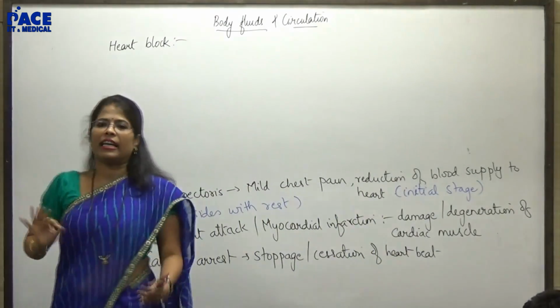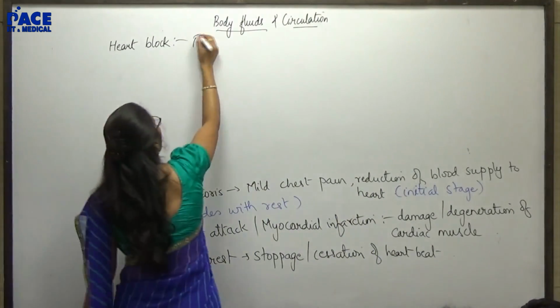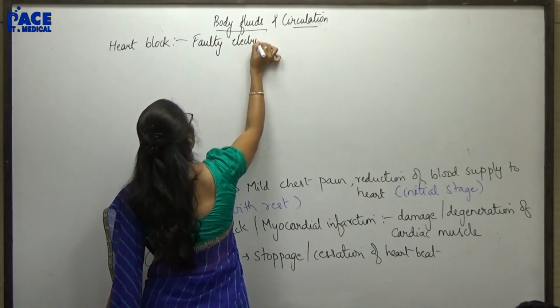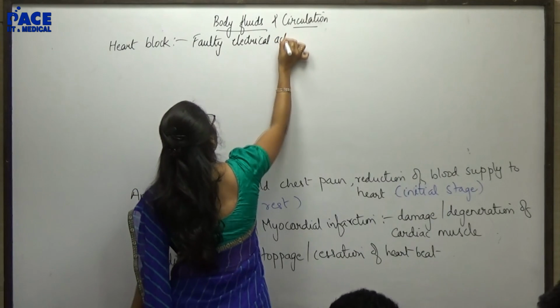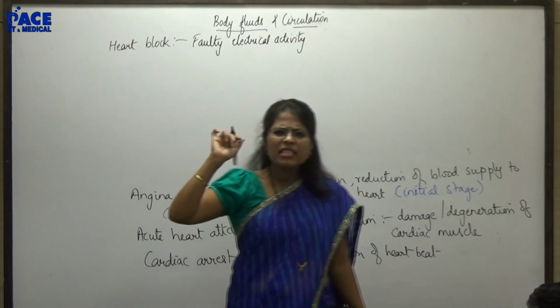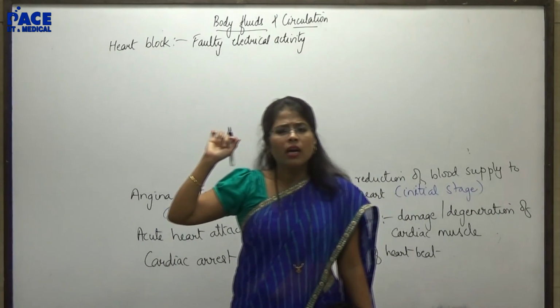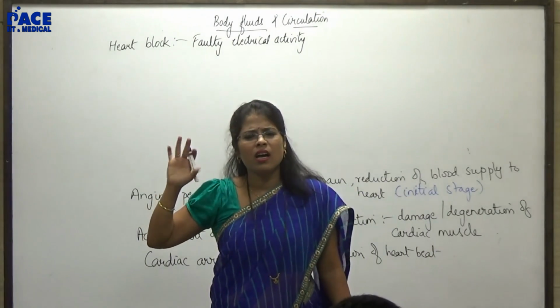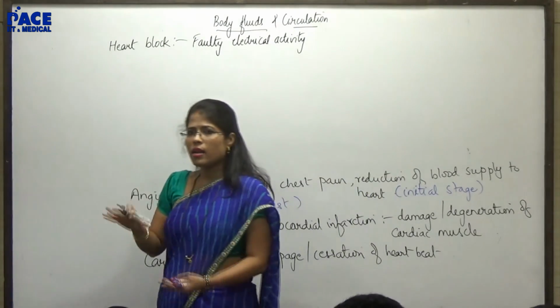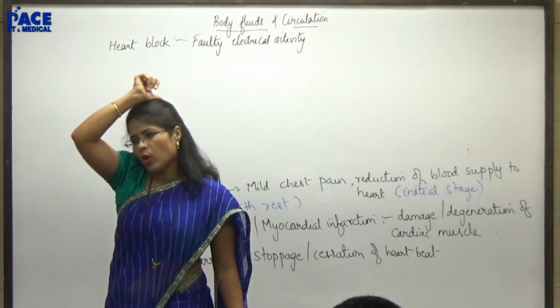Faulty electrical activity. Ma'am, now at the end of the lecture, will you explain the sinus arrhythmia again, please? Sinus arrhythmia. Arrhythmia means irregular.